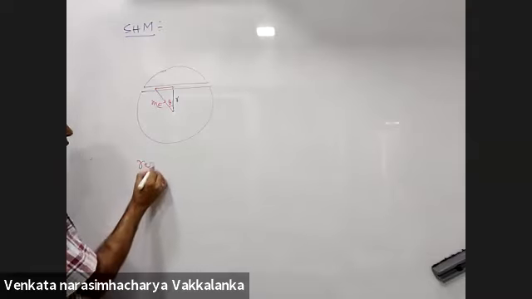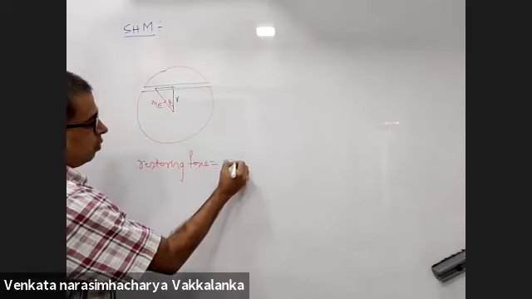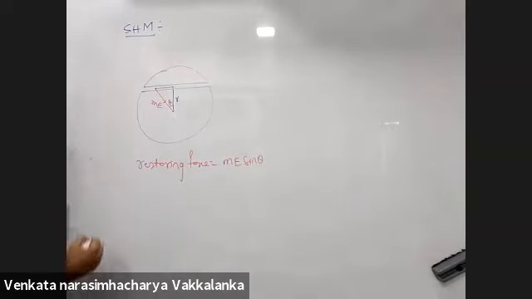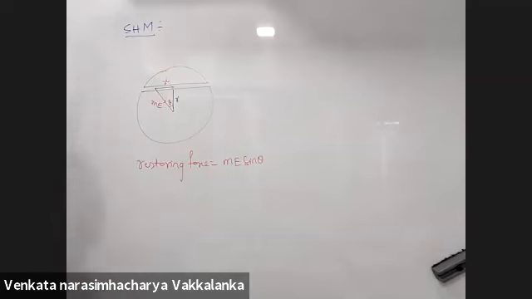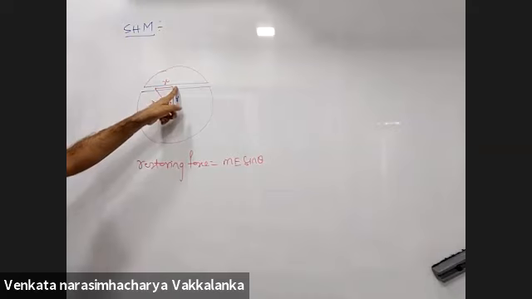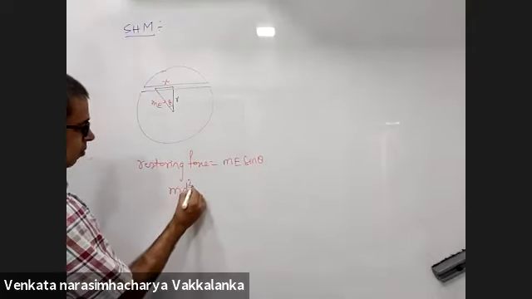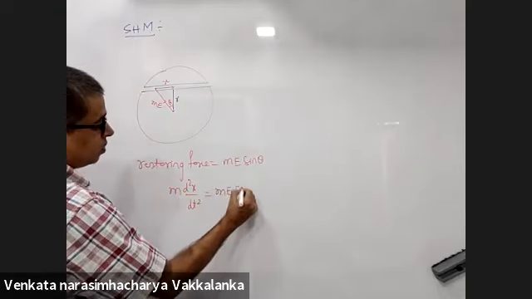So what will the restoring force be? The restoring force will be equal to mE sin theta. I'll call this distance x. x will be the distance of the mass from its mean position. This is the mean position. Restoring force: m d2x by dt square is equal to mE sin theta.